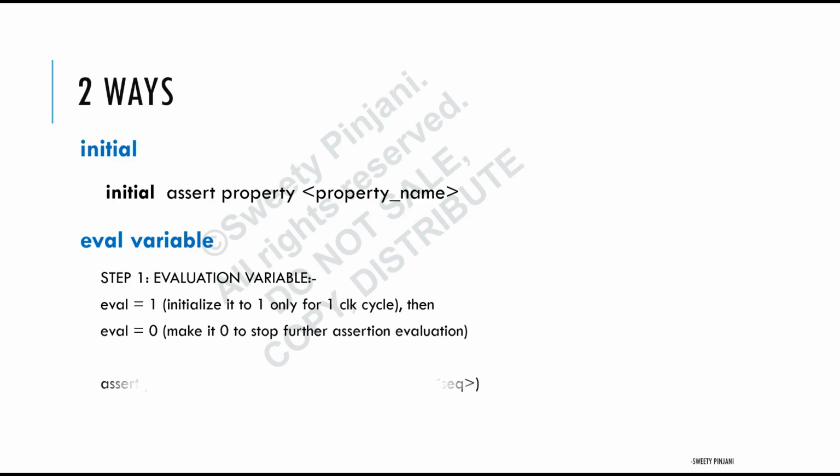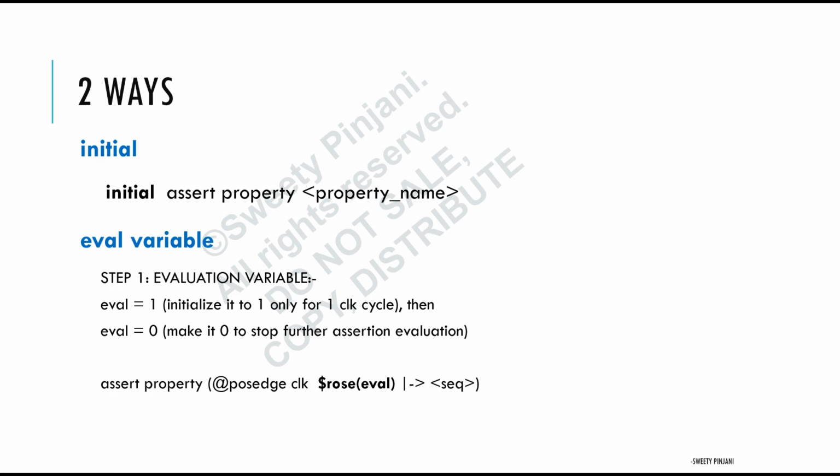And then, when I want to make my assertion evaluate only once, I'll use $rose(eval). It means only during the first clock cycle, your eval variable is going to be high. After that, again, it's going to fall. That's why this particular assertion is going to evaluate only once. This is how you are going to make your assertion evaluate only once.